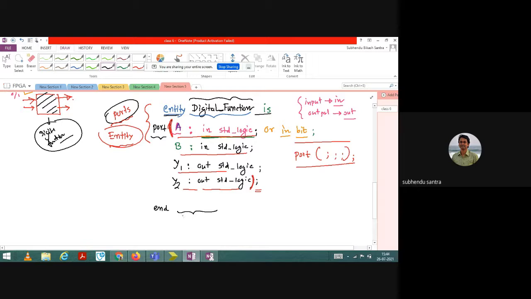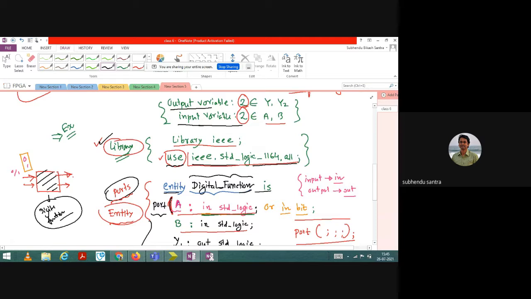So after end, what can I write here? Digital function, and the same thing you have to write, digital underscore function. You have already used digital function here, and you are also using it here. Then semicolon. So your entity part or port part is complete up to this.